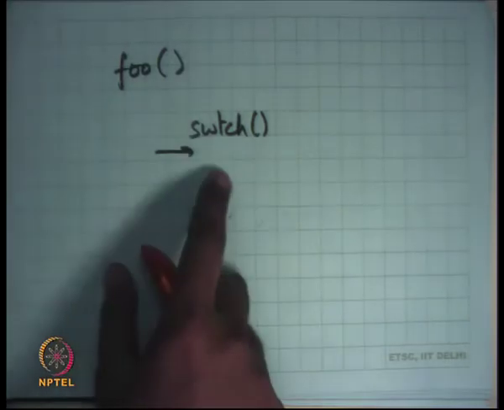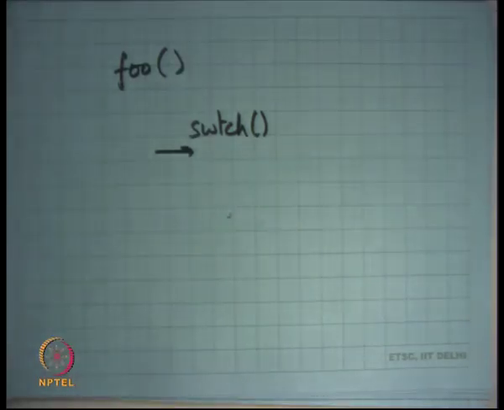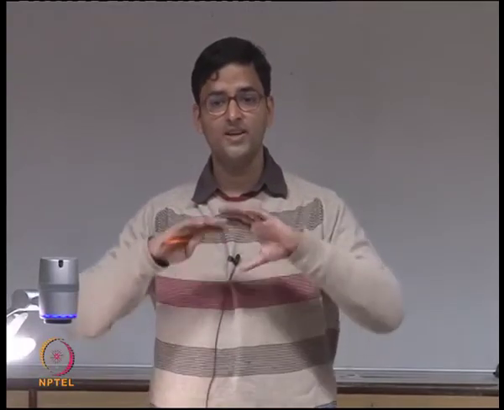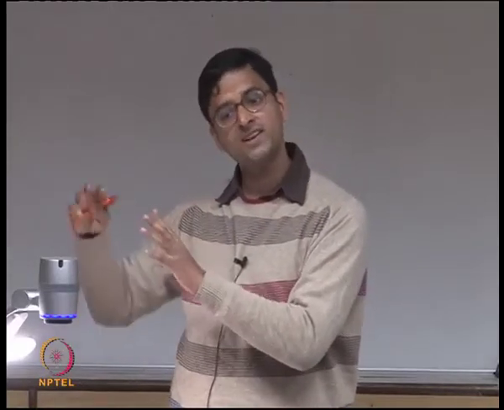The switch function hasn't changed the EIP value. How is the EIP value getting changed? By the return instruction. The return instruction is the one that changes the EIP value. The moment you switch the stack, you also change the return address. So that's the trick going on here. You didn't change EIP explicitly, you just changed the stack and the return address got changed. This is very interesting, this is the heart of an operating system, which is the context switching code, and quite tricky in that sense.